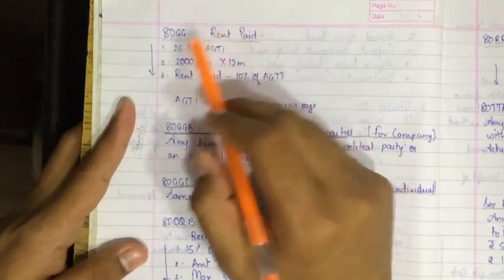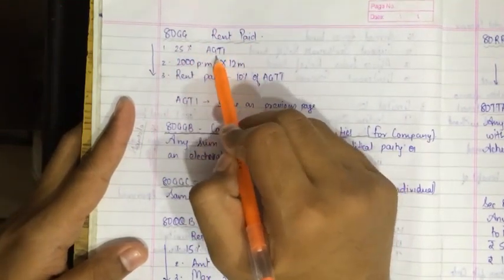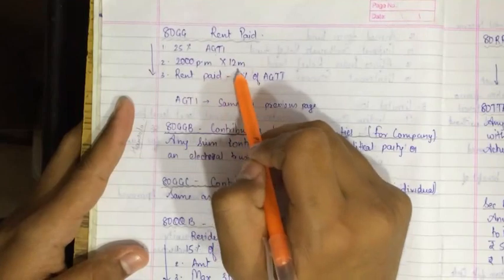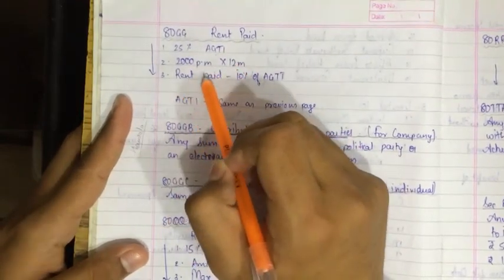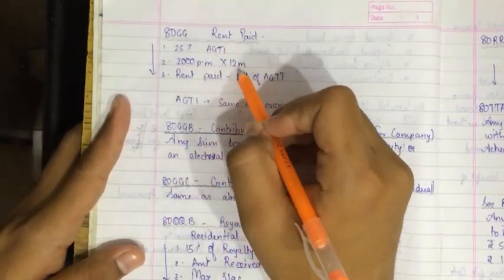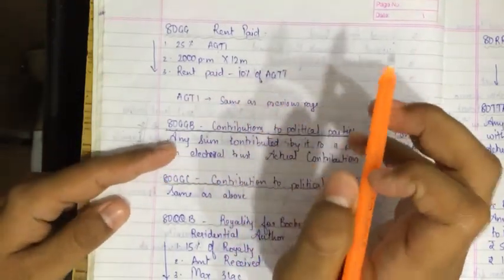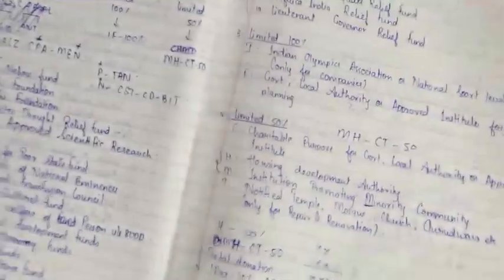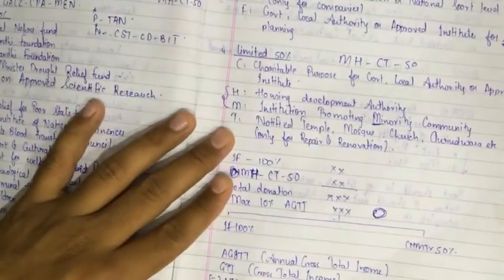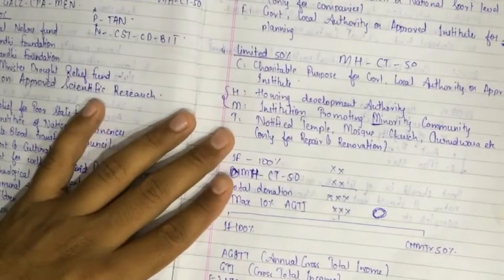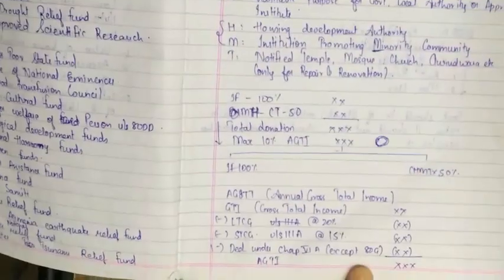80GG, rent paid. 25% of AGTI, 2000 per annum into 12 months, per month, that is into 12 months. Rent paid is equal to 10% of AGTI. What does AGTI mean here? In this, AGTI means deductions under Chapter 6A will not be taken.